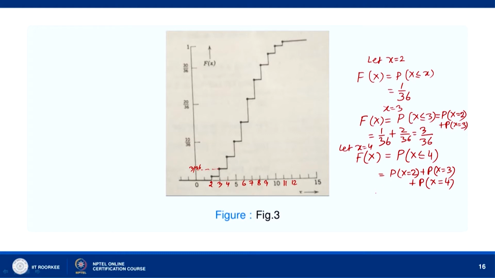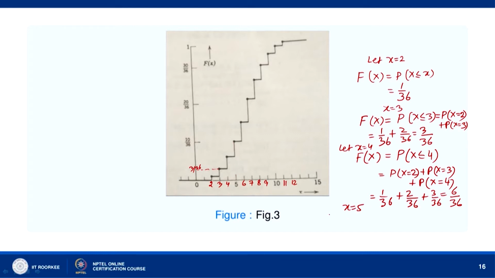So, this will be 1 by 36, 2 by 36, and 4 comes when we take 1 3, 3 1 and 2 2, okay. So, we get 3 by 36. So, this comes to be equal to 6 by 36, okay, 6 by 36, and when you take x equal to 5, you will see it comes out to be 10 by 36.